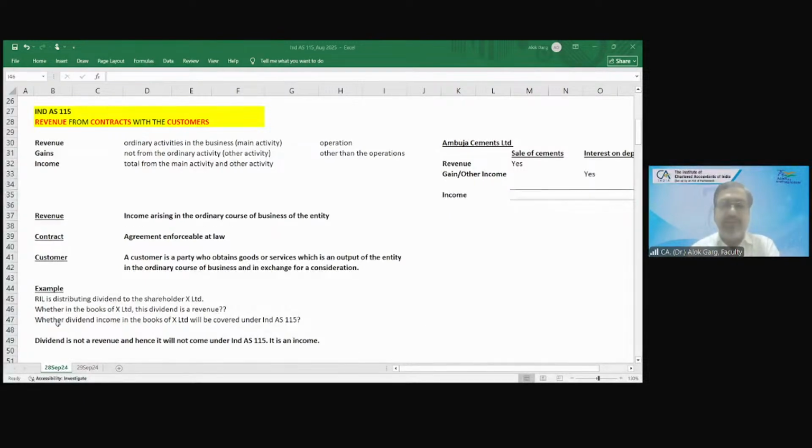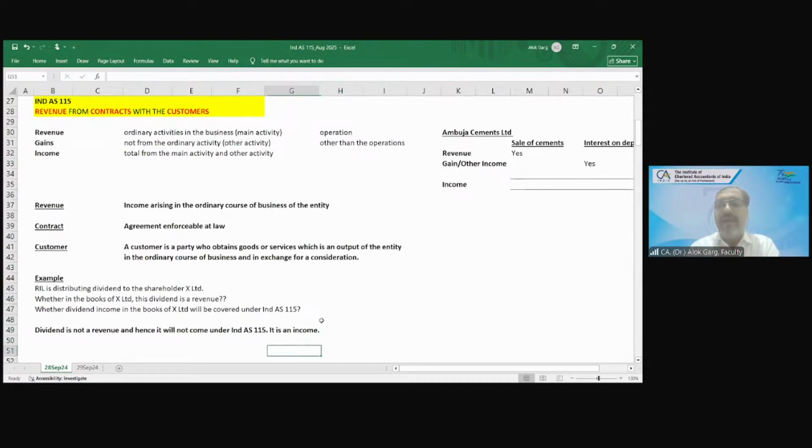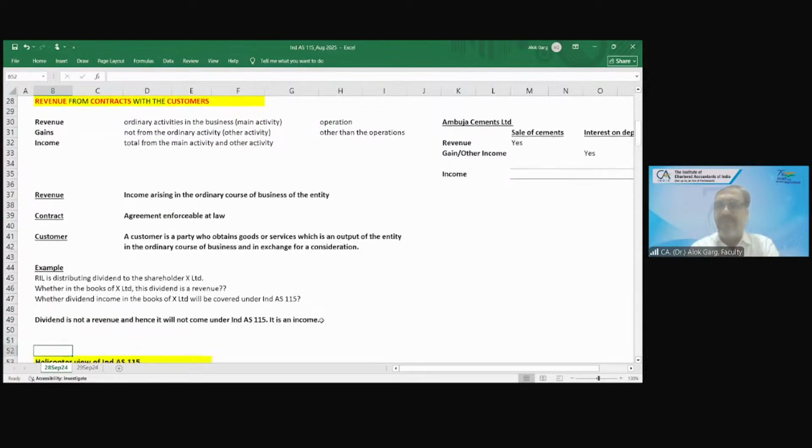Okay. So dividend is an income in the books of X Limited, but dividend is not a revenue, and hence it will not come under Ind AS 115. It is an income, right?